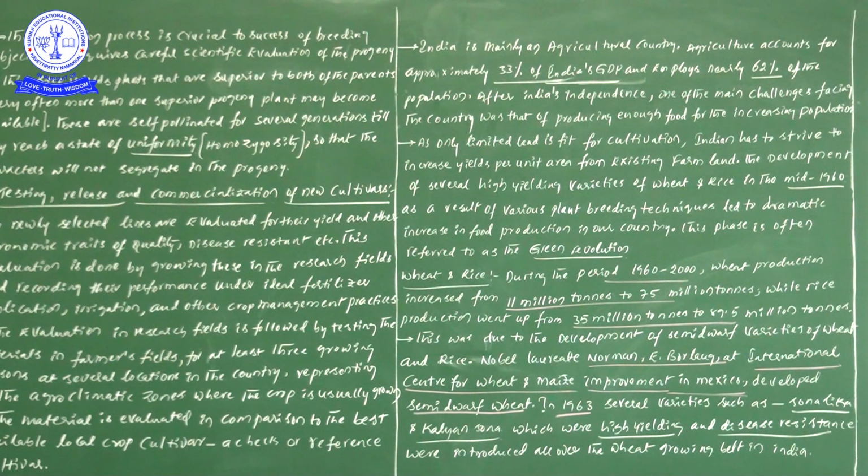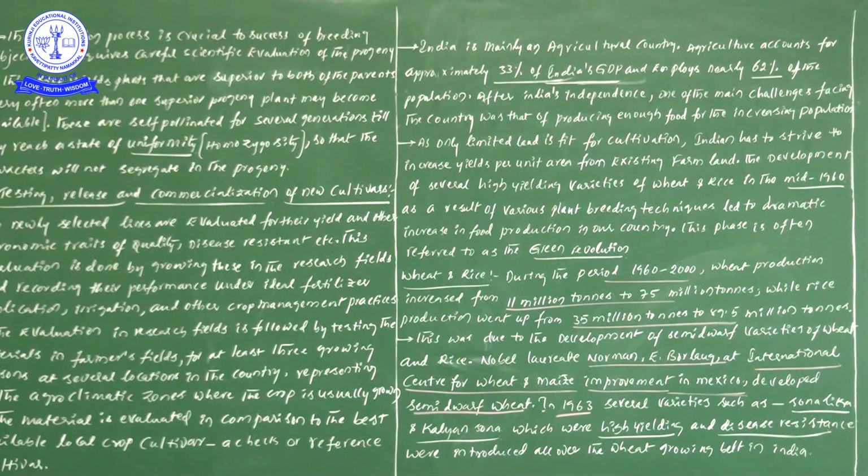When we produced high yielding varieties of wheat and rice, definitely we produced more yield, sufficient for the increasing population. That particular thing, in our subject, we refer to as the green revolution, when we produced abundant quantities of food materials in the 1960s by producing high yielding varieties of wheat and rice.